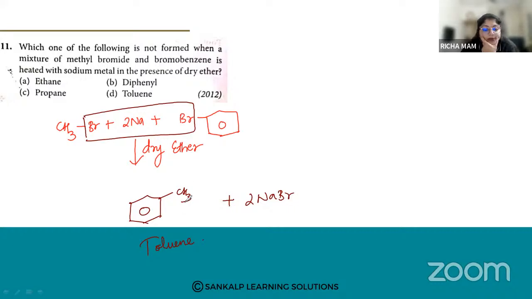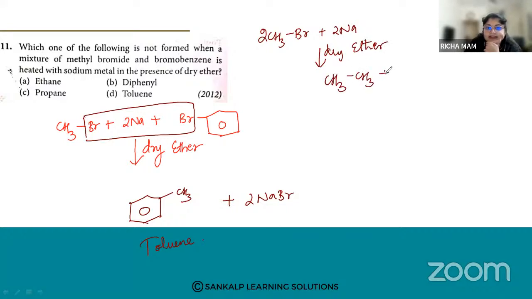Another product: if I have two CH3Br plus 2 Na in the presence of dry ether, I'm going to get ethane, CH3CH3, plus 2 NaBr, right?